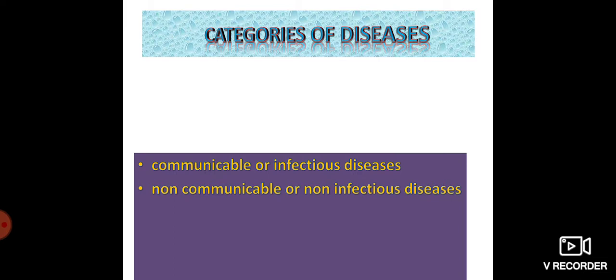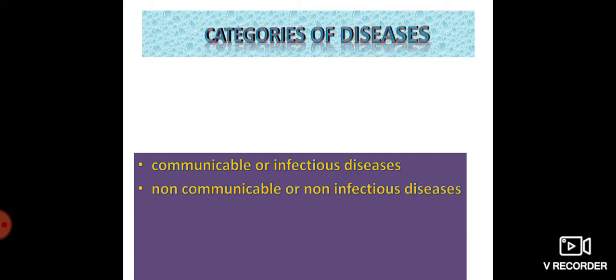Next is non-communicable or non-infectious diseases. These diseases are not caused by any germs, so they will not spread from one person to another. Disease-causing germs enter into food, water, and insects.